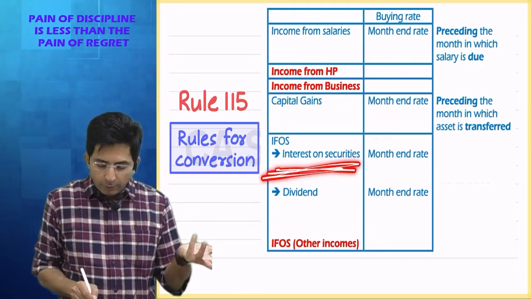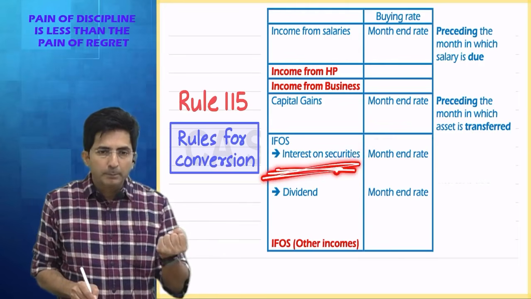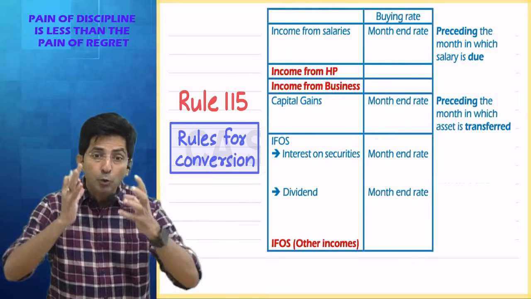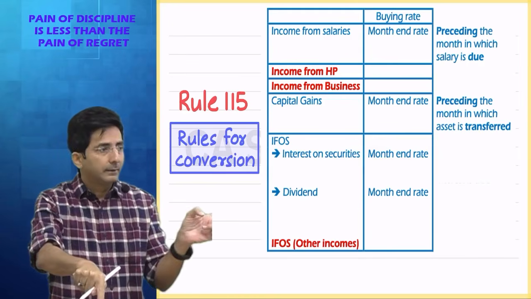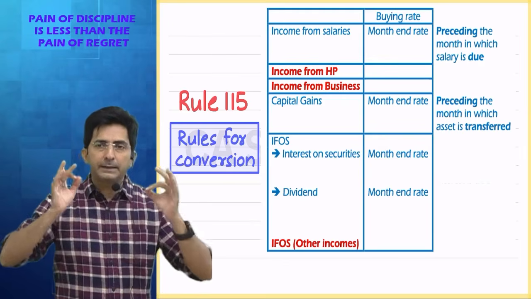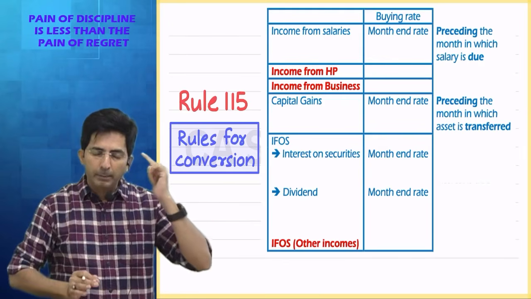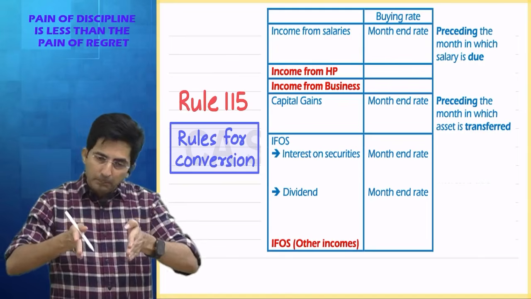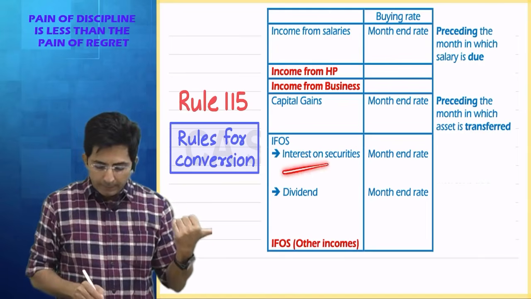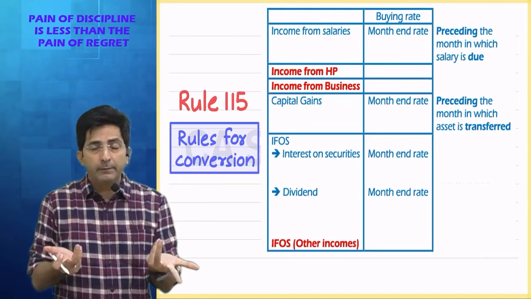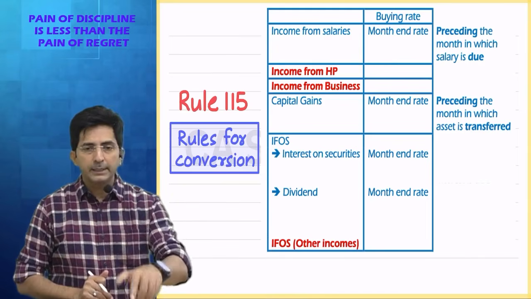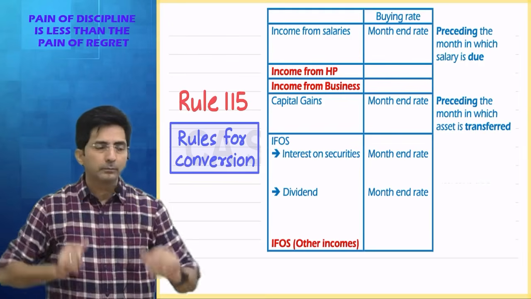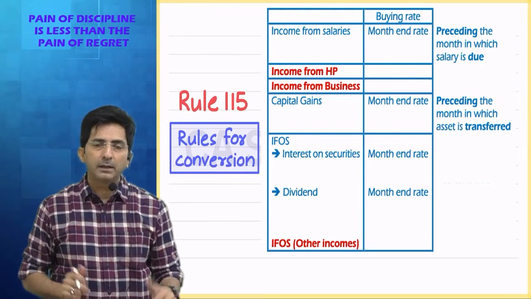For interest on securities, the month when interest becomes due becomes important, but you will not take that month, preceding. Although I am repeatedly saying month end, again remind yourself: not that month, the preceding month. Whenever the interest became due, preceding that. And if the question says interest becomes due on 30th June, what is the preceding month? 31st May.